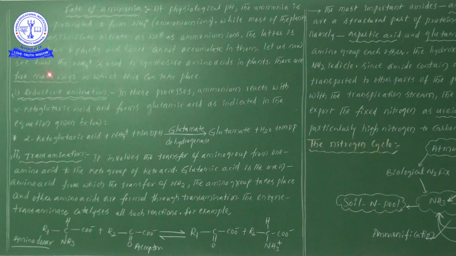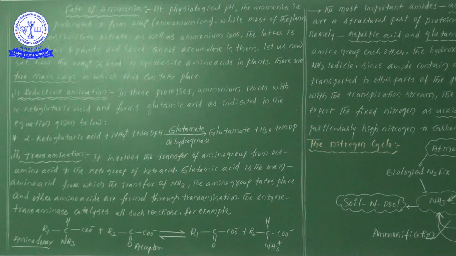Now you see how the ammonium ions, NH4 plus, are used to synthesize amino acids in plants. Even though ammonium ions are toxic to the plants, the plants synthesize them for the preparation of amino acids.